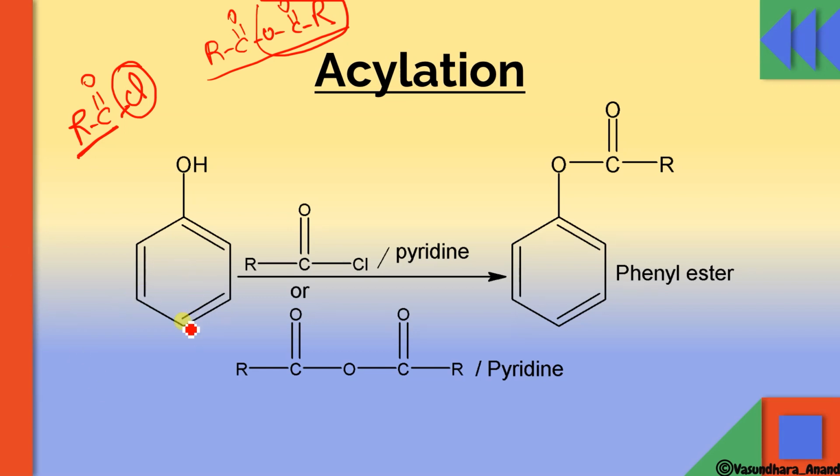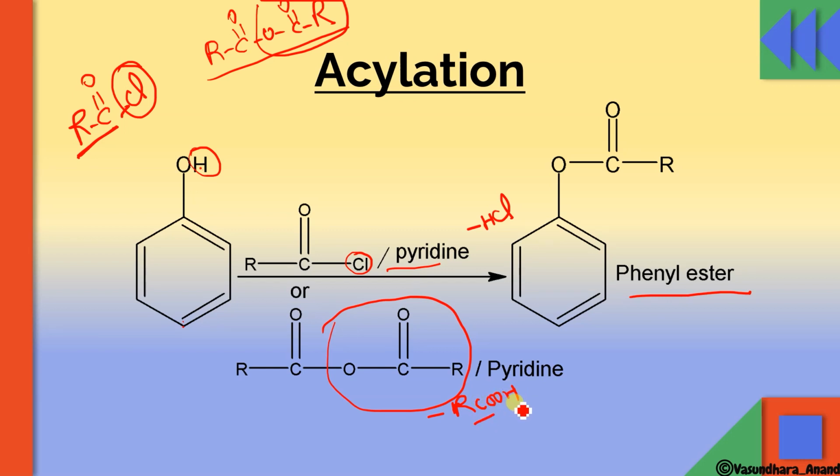So here we can see phenol in presence of RCOCl and pyridine. If it reacts, this Cl and this H will form HCl, and the acyl group is going to attach over here. So this is going to form phenyl ester. Similarly, if it reacts with the acid anhydride, then also this H with this group will form RCOOH as a side product. In the first case it will form HCl as a side product, and in this case it will form RCOOH as a side product. The main product will be phenyl ester only.